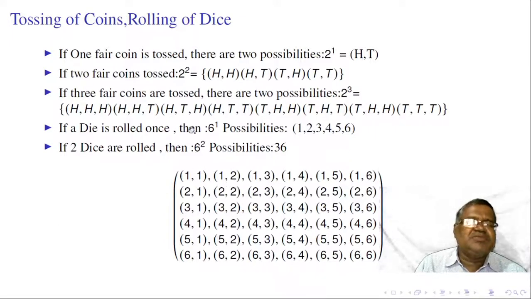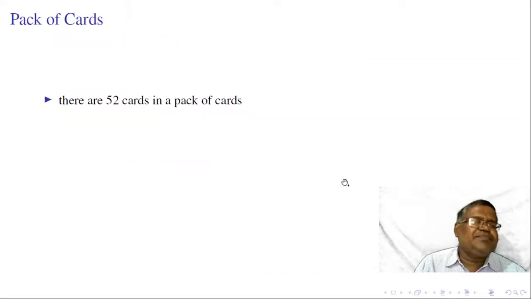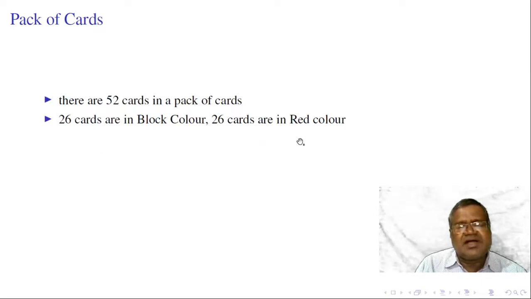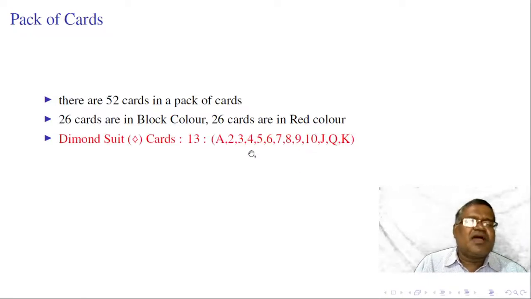These are the commonly used two examples: tossing of coins and rolling of dice. Similarly, there are 52 cards in a pack of playing cards. In that, 26 cards are black in color and 26 cards are red in color. There are diamond suit cards in red color, 13 cards: A, 2, 3, 4, 5, 6, 7, 8, 9, 10 and J, Q, K. These are the 13 red cards having the diamond suit.